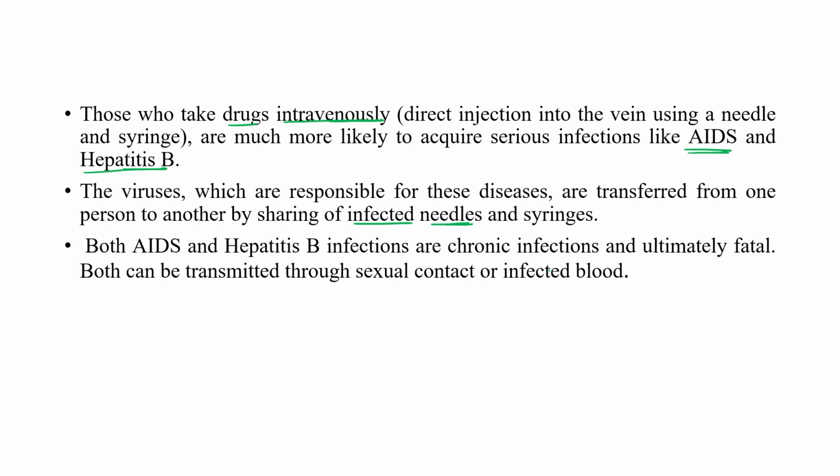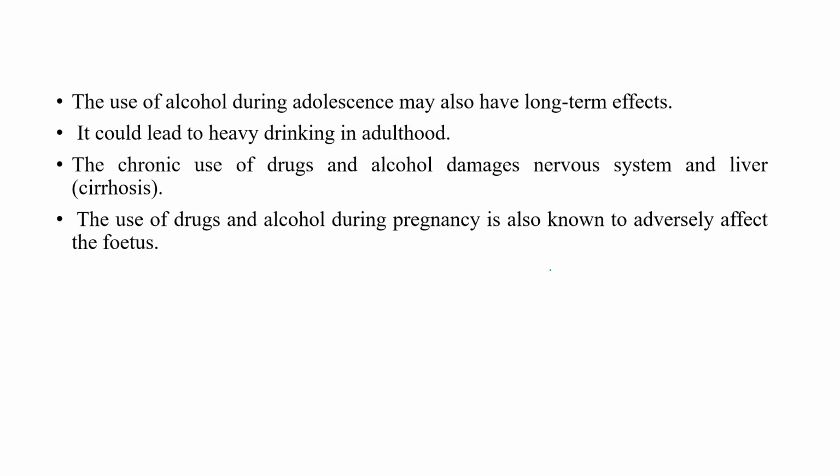Both can be transferred through sexual contact or infected blood. So people addicted to alcohol and drugs are also susceptible to these diseases. Use of alcohol during adolescence may also have a long-term effect. If someone starts taking alcohol during adolescence, it would lead that person to become a heavy drinker in adulthood.